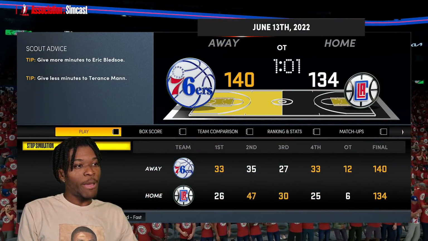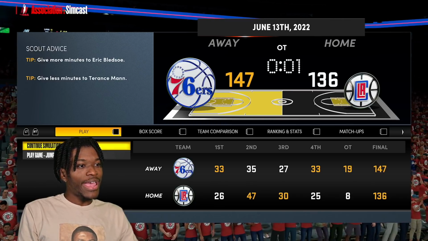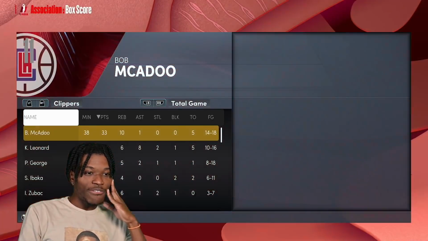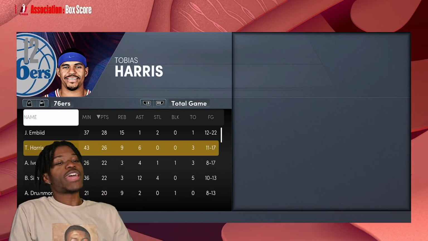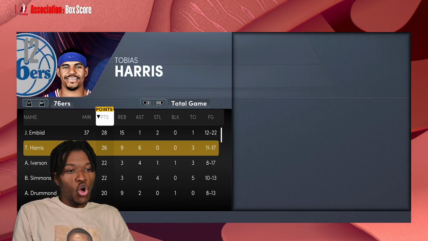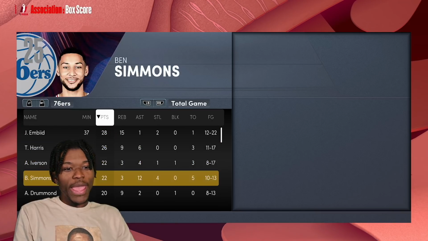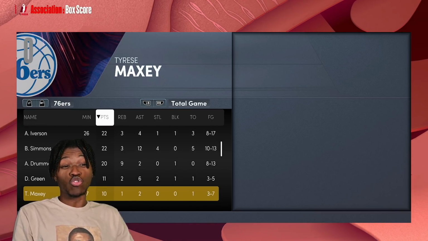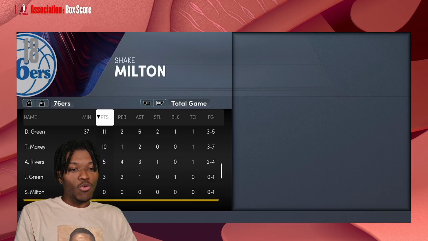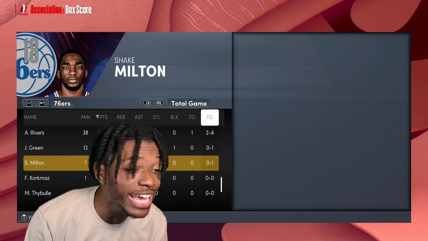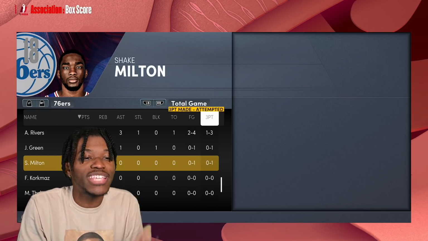It looks like they came out really hot, and they're up by 11 points in overtime. That's a wrap. The 76ers win it without Allen Iverson, with Toby, Joel, Ben, and Andre Drummond all stepping up heavily. Shake, you didn't even score in the game and you decided that you were the one to take the last shot? Allen Iverson did win MVP, by the way.